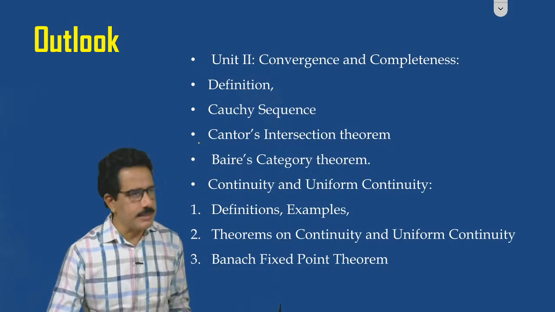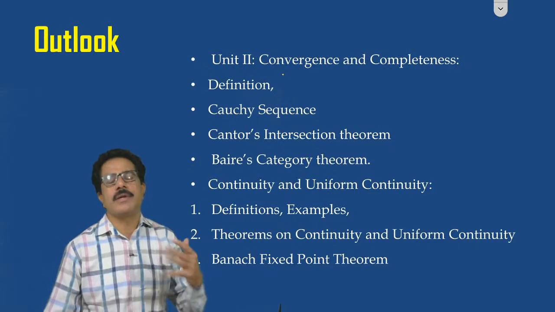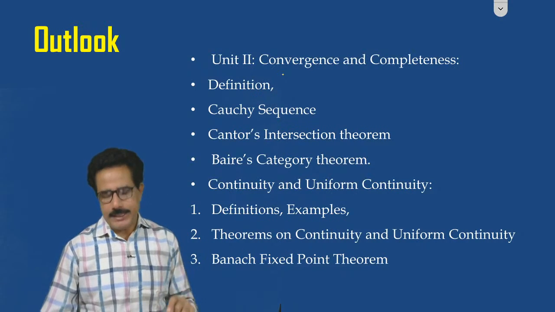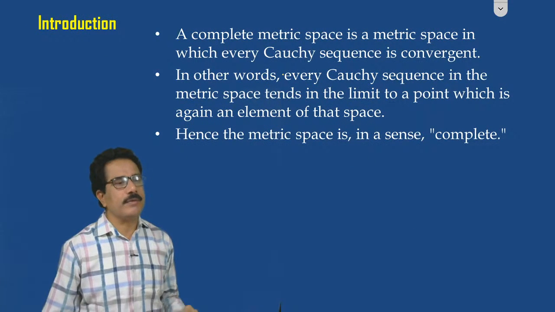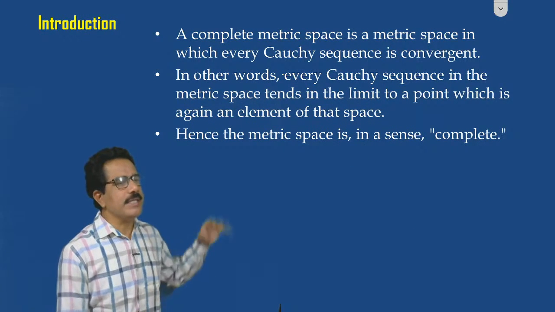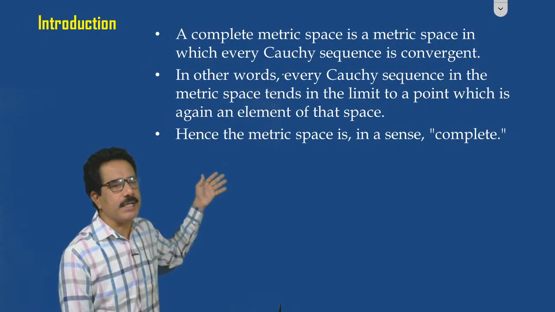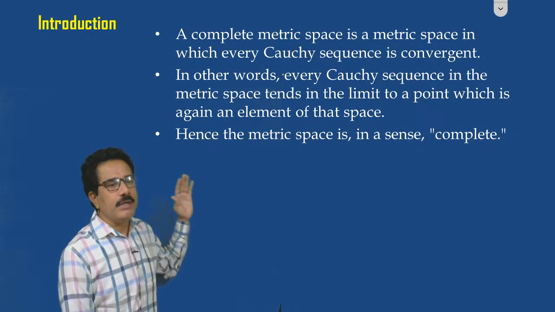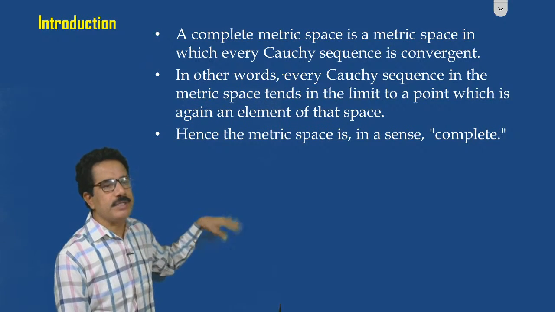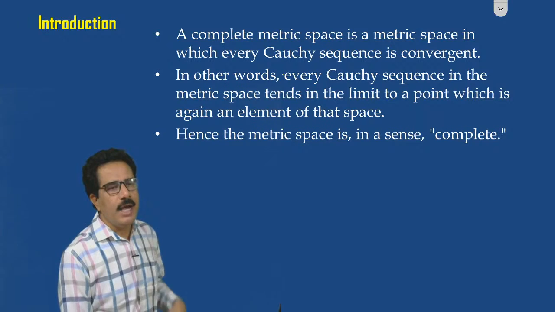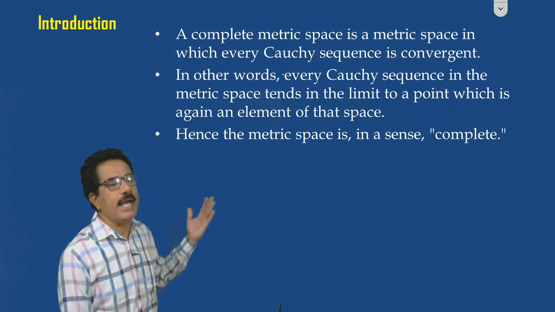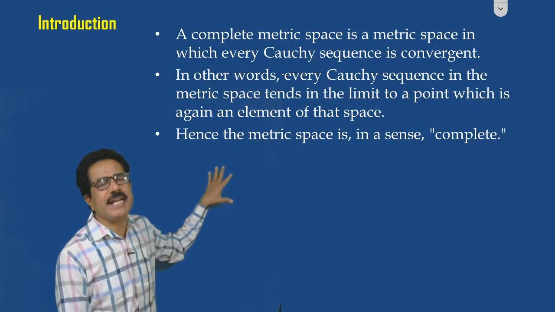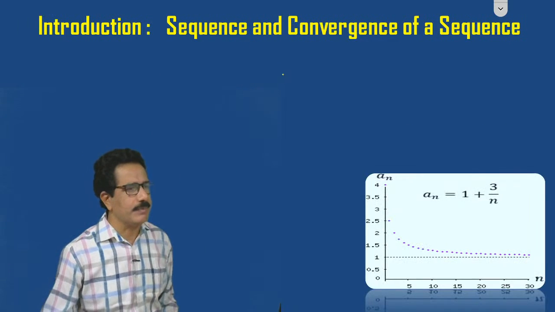So, we shall discuss what is meant by the convergence. Convergence means actually the existence of the limit. We have studied the concept of the convergence. Now, in this case, the complete metric space is the metric space in which every Cauchy sequence is convergent. In other words, every Cauchy sequence in the metric space tends to a limit, to a point which is again an element of that space. The metric space is then complete. Regarding completeness, we shall discuss later on.